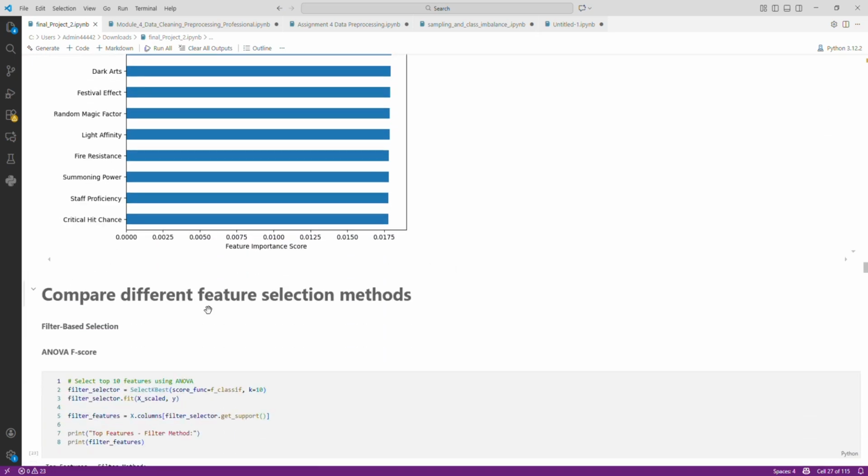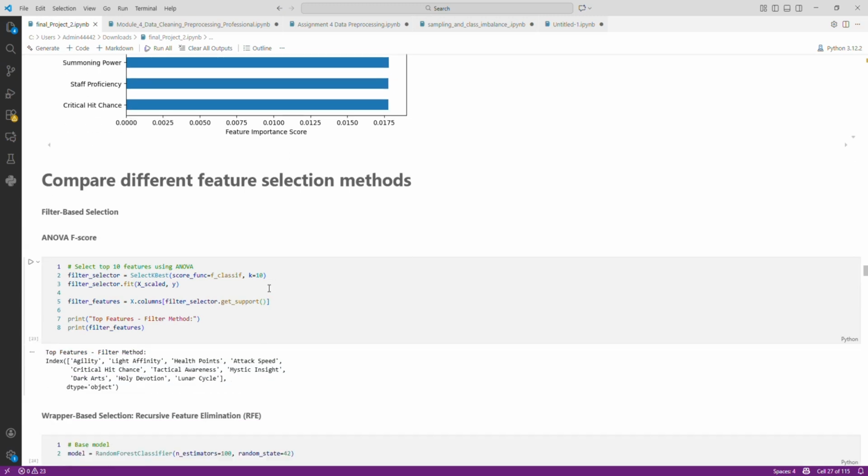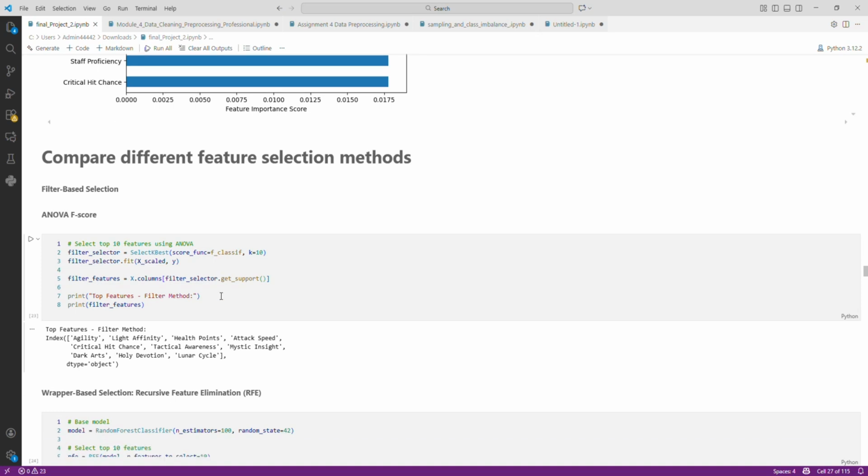To compare the different features, I selected three methods. First, I selected the filter-based selection method. In this method, features were ranked on statistical importance scores and the top-ranked features were selected. This approach is fast and easy to apply. It evaluates each feature independently and does not consider interaction between the variables.